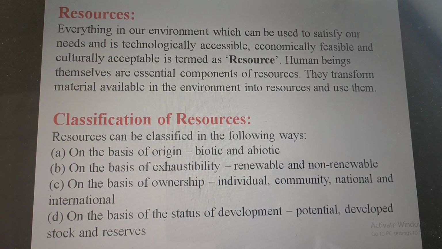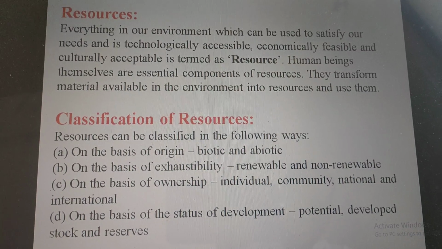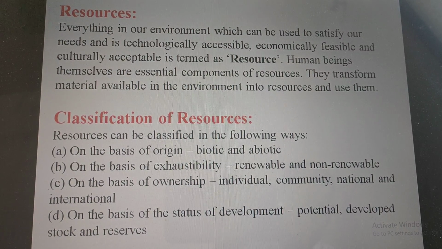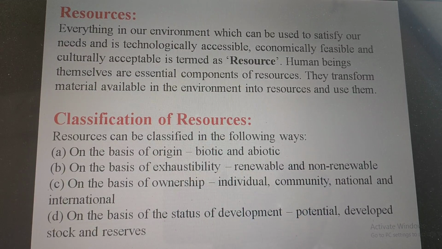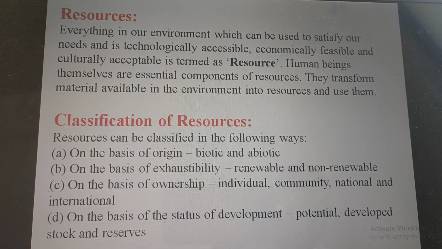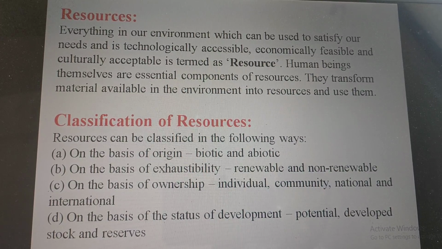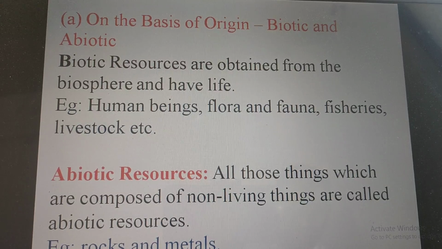C, on the basis of ownership, that is individual, community, national and international. And the last one, on the basis of the status of development, that is potential, developed, stock and reserve. Don't worry, this is not it. We will see this one by one. So let us go for that.